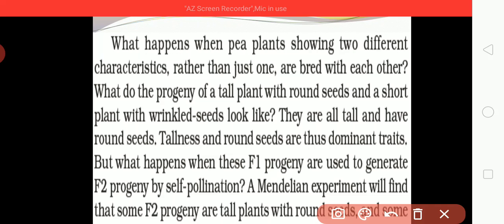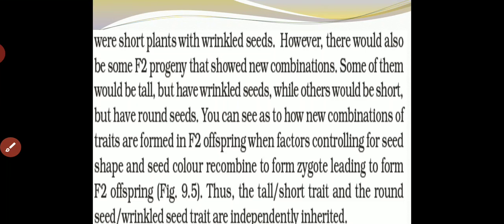But what happens when these F1 progeny are used to generate F2 progeny by self-pollination? A Mendelian experiment will find that some F2 progeny are tall plants with round seeds and some are short plants with wrinkled seeds.